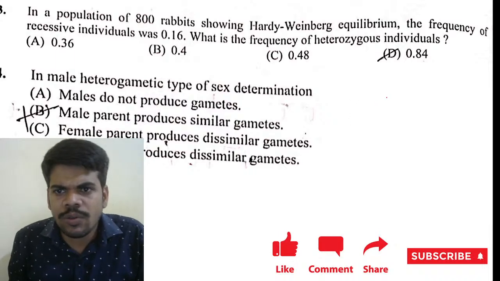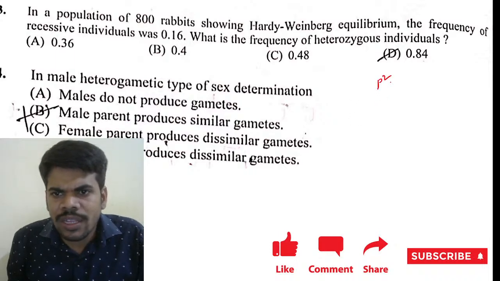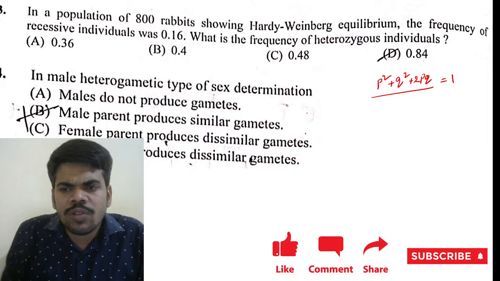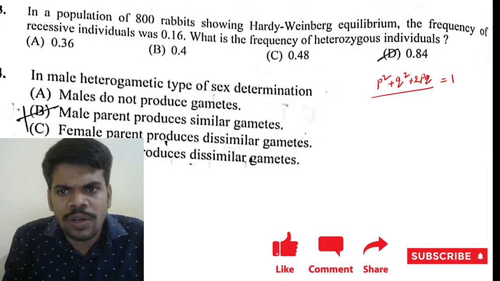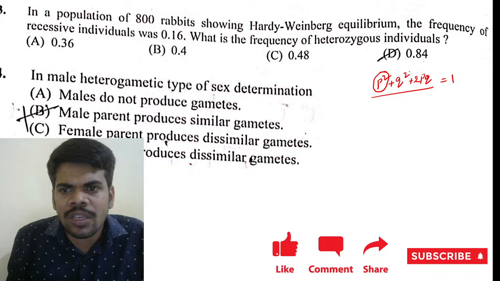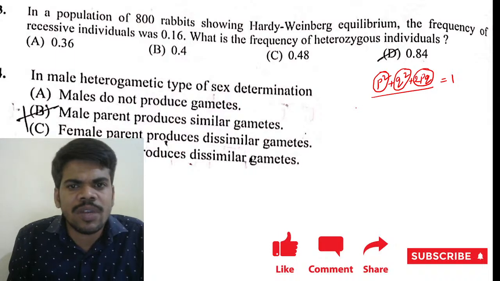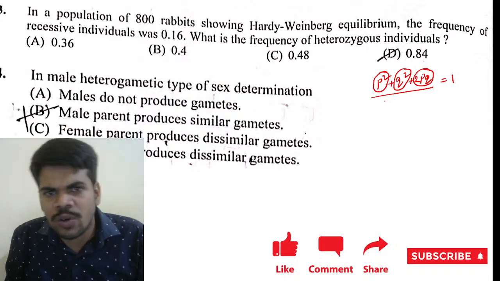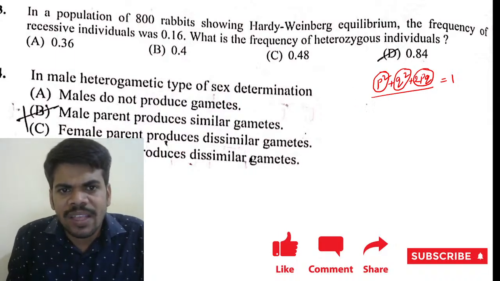You already know the equation p square plus q square plus 2pq is equal to 1. Here p square means homozygous dominant, q square means homozygous recessive, and 2pq means the frequency of heterozygous individuals.